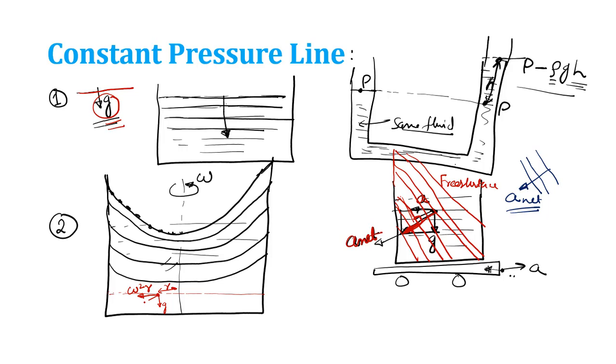Because of this there will be a net acceleration in this direction, and the constant pressure line will be perpendicular to it, that is this line. It will be like this. So this will be the constant pressure line in this case. Okay, clear? I hope the concept of constant pressure line is now clear to you all.